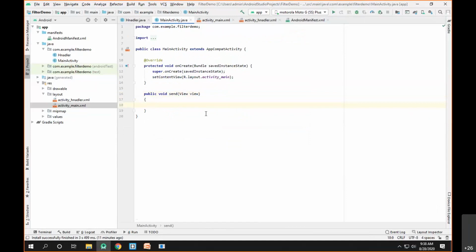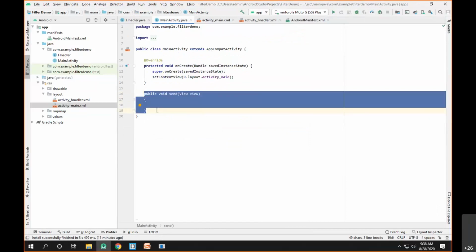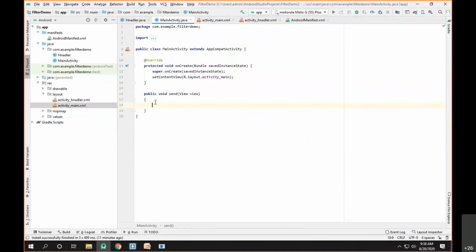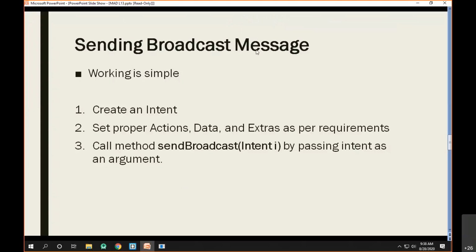Now after the user clicks on this button, it will call the function send, and whenever the send function is called, I have to send a broadcast message. Now how to send a broadcast message? For that, we have to create an intent first. Then we are supposed to set a proper action for that.